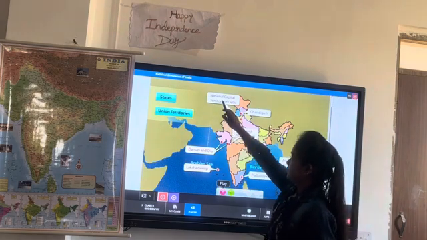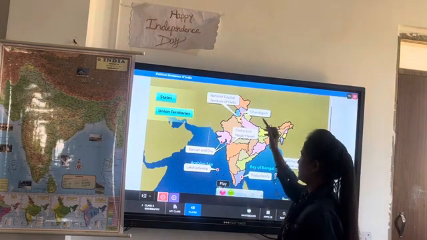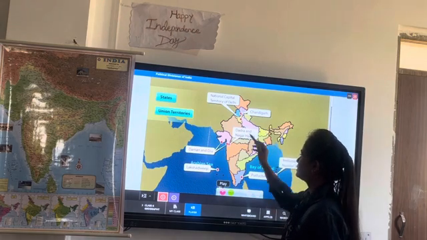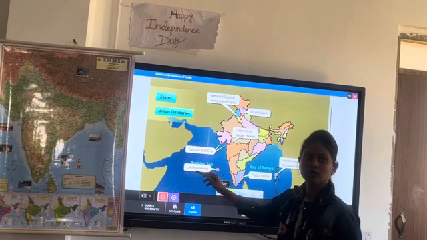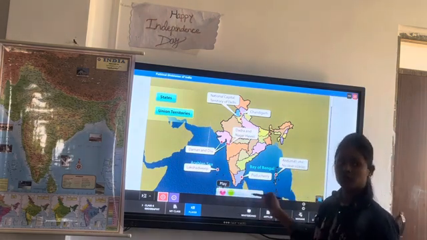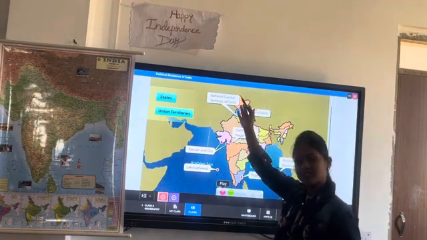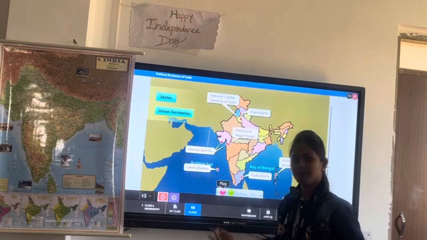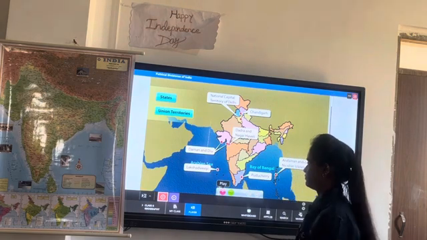Like Delhi is your union territory number 1. Next is Chandigarh, Dadra and Nagar Haveli, Daman and Diu, Lakshadweep, Andaman and Nicobar, Puducherry, and the other two are Jammu and Kashmir and Ladakh. It became 9. How many union territories? 9. And how many states? 28. Very good.